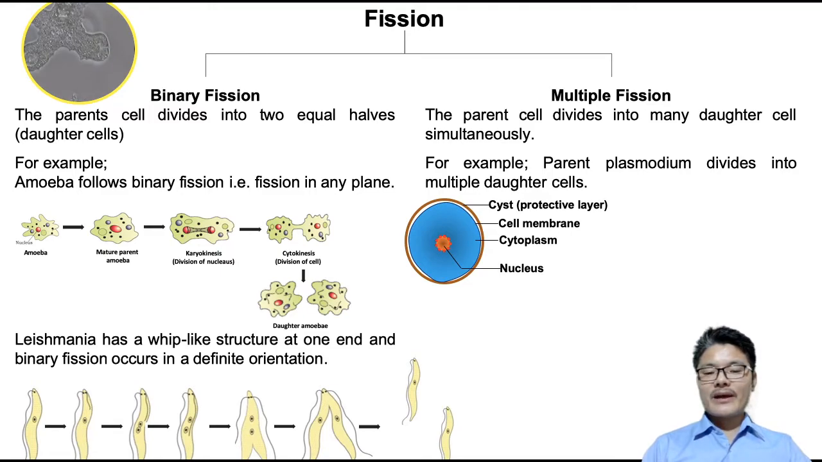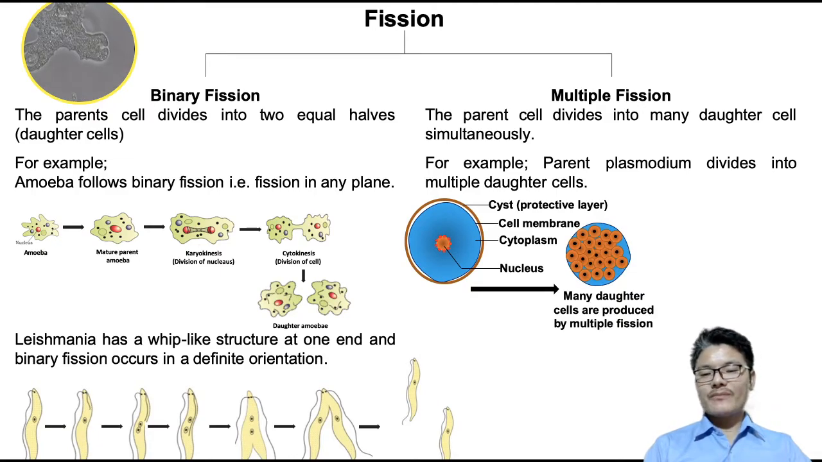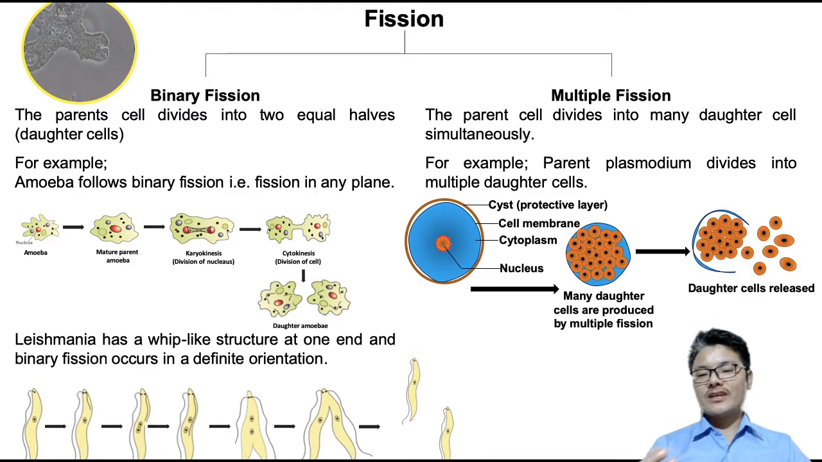Now, as the parent cell undergoes karyokinesis and cytokinesis, there is formation of many cells inside the cyst, and those daughter cells will come out, releasing many daughter cells. So formation of many daughter cells from a single cell in the case of Plasmodium is multiple fission, a single cell forming multiple daughter cells. So this is how multiple fission occurs in Plasmodium.